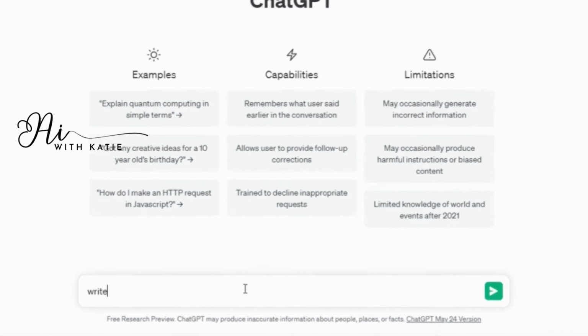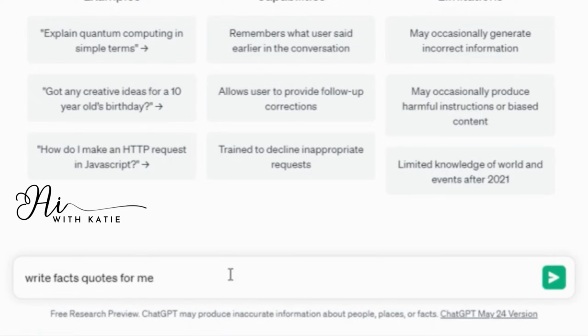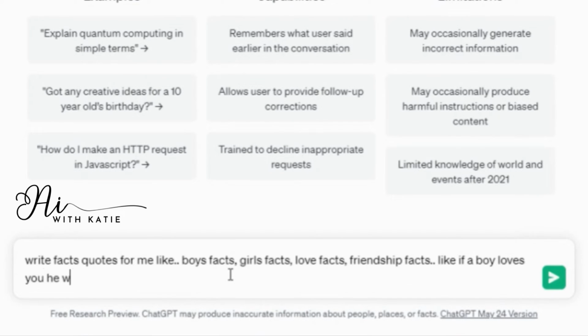So first of all, we will go to ChatGPT and generate some facts for our videos. So we will tell ChatGPT that we want boys facts, girls facts, love facts, relationship facts, friendship facts, etc. And we will also give it an example like if a boy loves you, he will always prioritize you. And in this way, we will tell ChatGPT that what kind of facts we want.